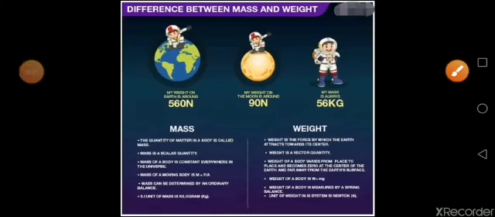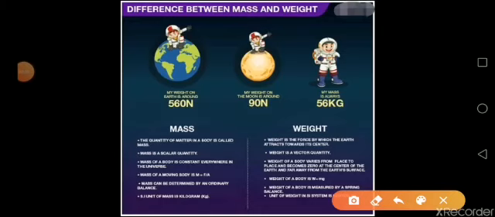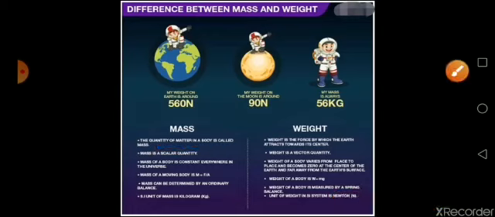Now I have already seen what is the definition for mass and weight in your smaller classes. Even then, the first difference, let us see once again what is the definition. Mass, you have already defined it as the quantity of matter in a body, whereas weight you have learned that it is the force by which the earth attracts it towards the center. So that is all about the definition for mass and weight. Now whenever we learn about the difference table, first thing whatever we used to write will be the definition of each term. That is what we have done here also.